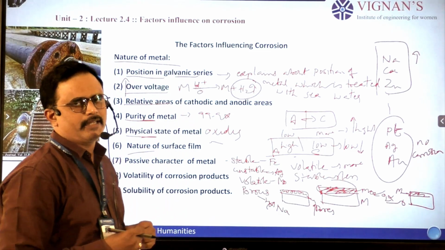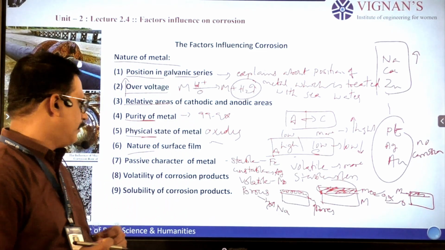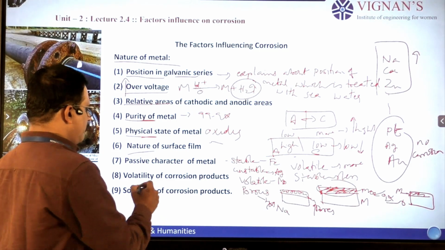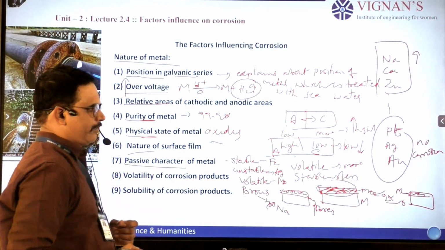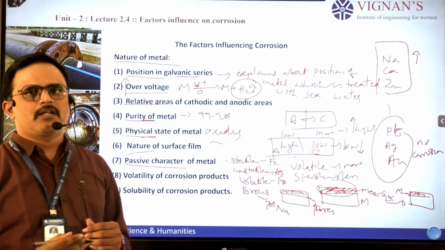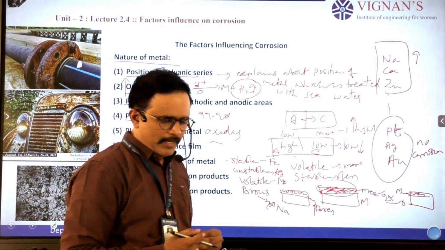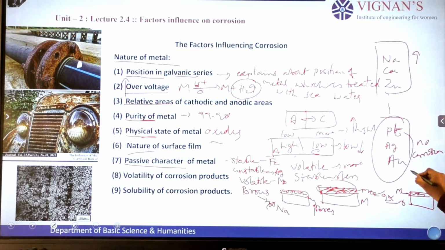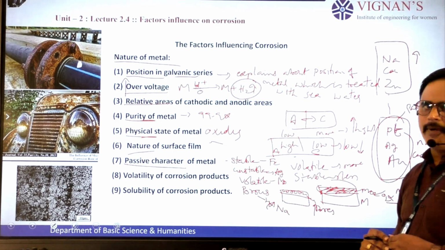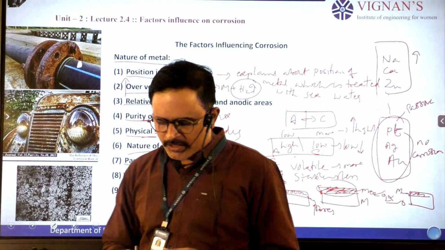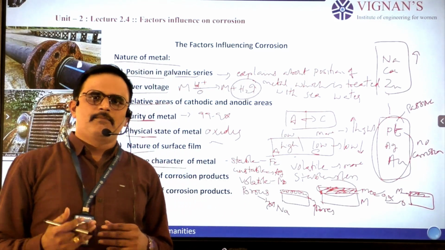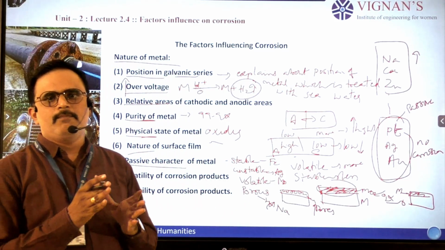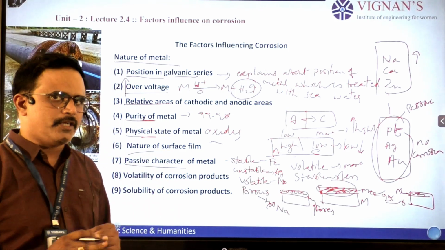Like that we can take examples of different oxide film layers. And next one, passive character. Passive character means those which do not show corrosion. Like previously saying from the galvanic series, these three metals are known as passive metals. These three we consider as passive metals. So passive character means they do not form metal oxides. They are stable in metal form, not in metal oxide form.